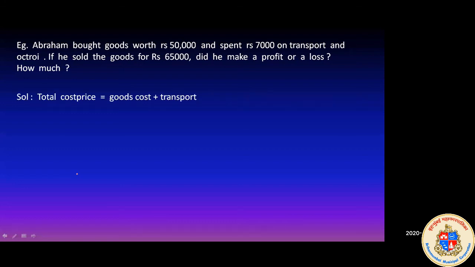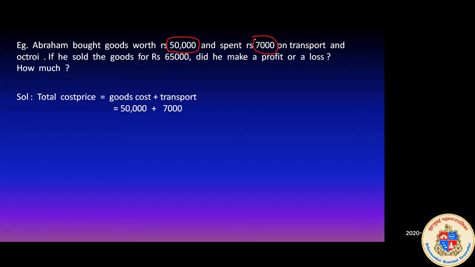Now we have to find out the total cost price. Abraham has bought goods worth 50,000. Plus he has spent 7,000 on transportation, so we need to include that in the cost price. So the goods cost plus transport will be our total cost price.